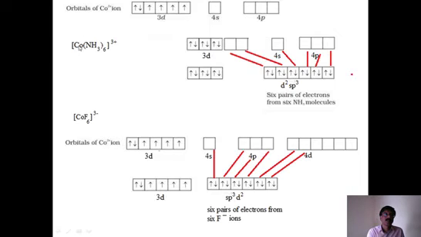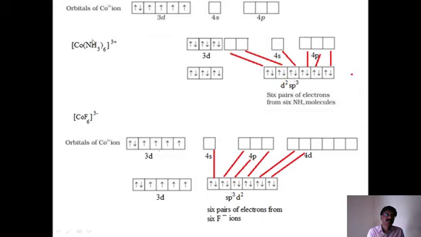Now, what is the atomic number of cobalt? 27. The configuration is 4s2 3d7, and the cobalt oxidation number here is +3. How to calculate the oxidation number? We need to understand it simply.